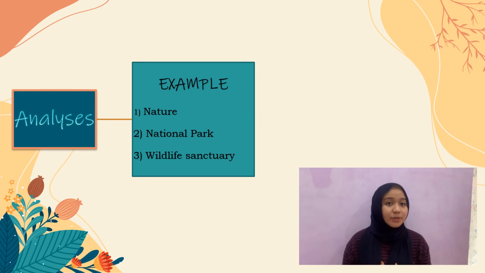Here there are three examples about the issue of flora and fauna, which are nature reserve, national park and wildlife sanctuary. A nature reserve is a natural protection area that has the characteristic of plants and animals whose development is handed over to nature. In Indonesia, a nature reserve is a part of a conservation area, so tourist activity or other activity of a commercial nature should not be done within the nature reserve area.